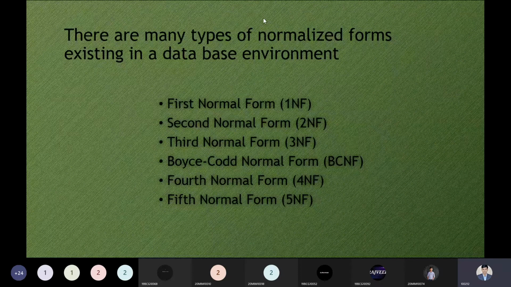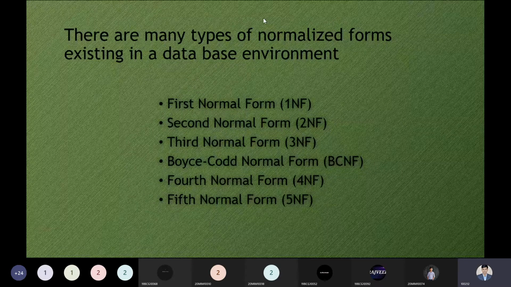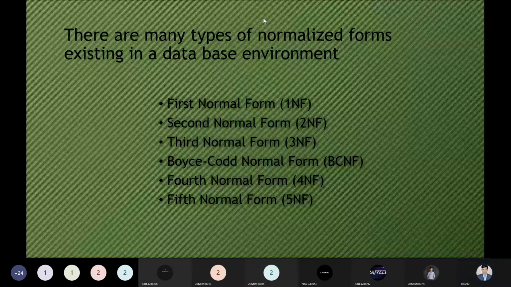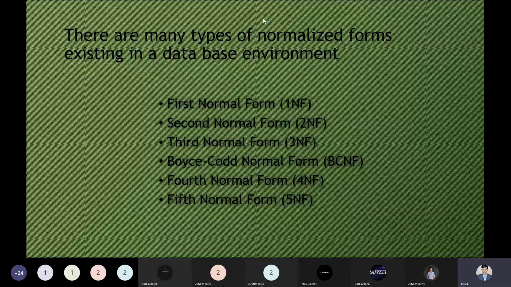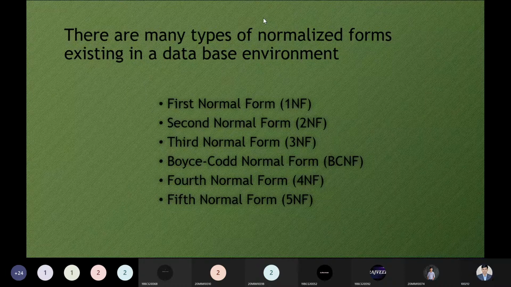So we have two terms, one is a bad database and one is a good database. Let me explain before starting all these things. First, I would like to explain normalization and then functional dependency, and then I will jump to the first or second or any kind of normal form. That is my point. I always like to tell the fundamental part first, and then move to the main content. Without knowing the fundamental part, how can you understand the main concept?